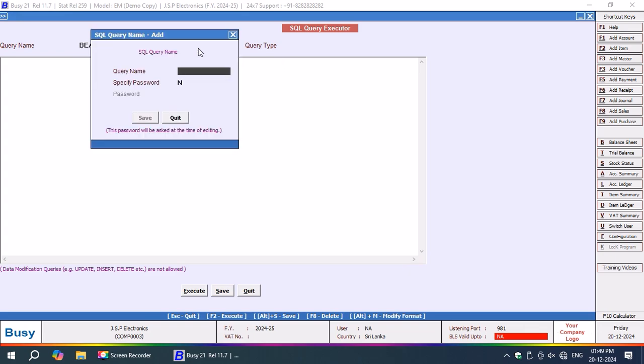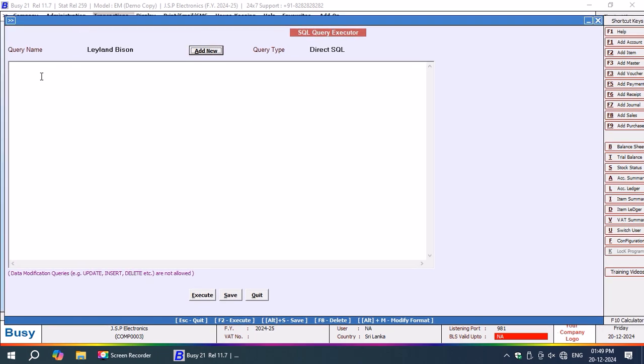Now I am going to write the query. Leyland Bison. The name is Leyland Bison. Select. As I have come from auto, I have a knowledge of automotive spare parts, as I was in that field for over a duration of 20 years. So I am already familiar with most of the items. This Leyland Bison, I am using it for defining item master nodes associated with each and every master.